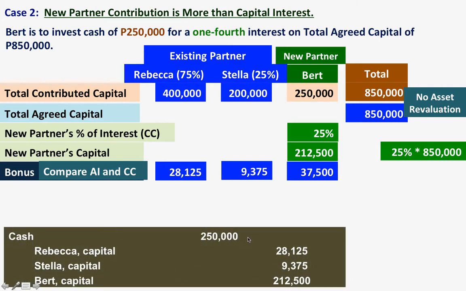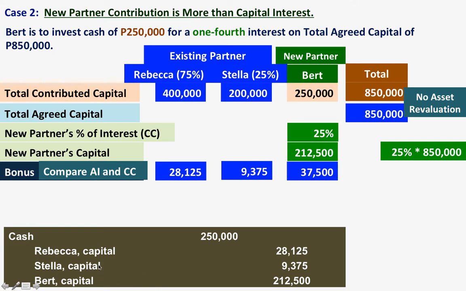And now we can record the admission of Bert as partner. We will debit the contribution of Bert in the amount of 250,000 and give Bert the capital credit of 212,500. And then the excess, which is bonus, is given to Rebecca and Stella. The bonus will be an increase in the capital of Rebecca and Stella.